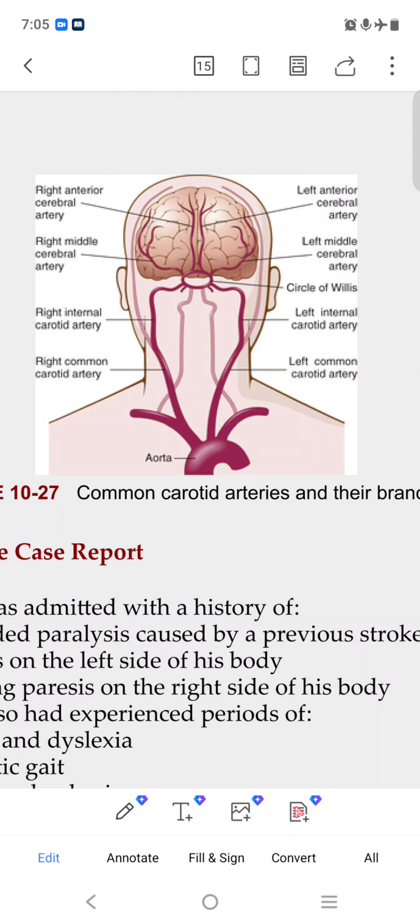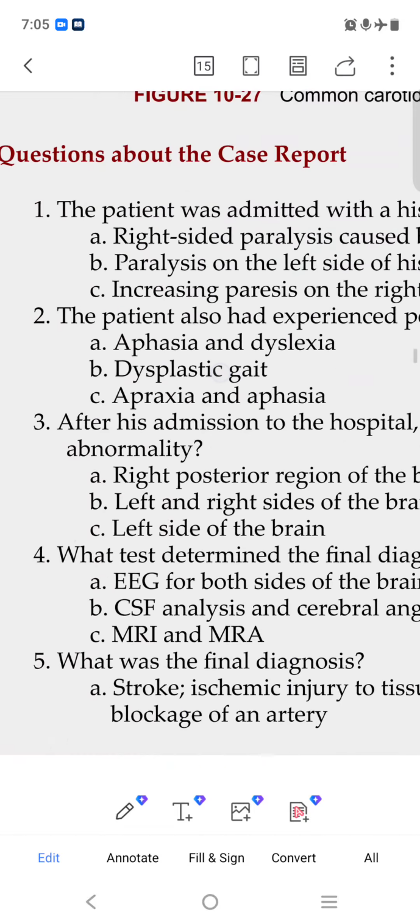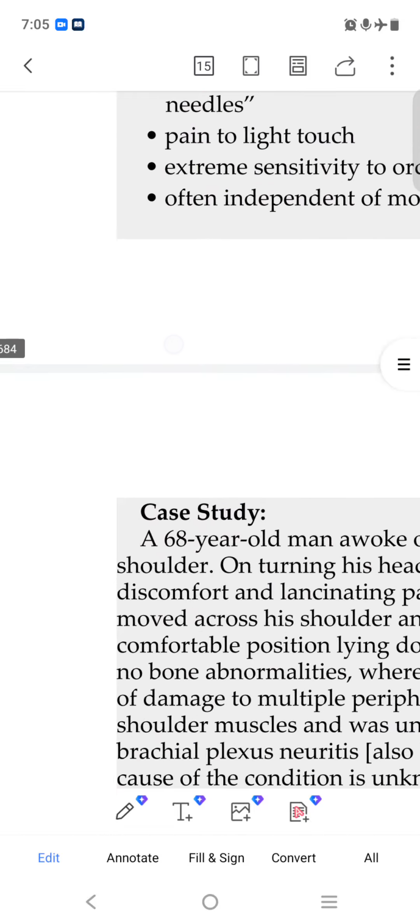That is the artery: left anterior cerebral artery, left middle cerebral, right anterior, right middle, right internal carotid, left internal carotid, left common carotid, right common carotid. These are the arteries. This is the exercise.